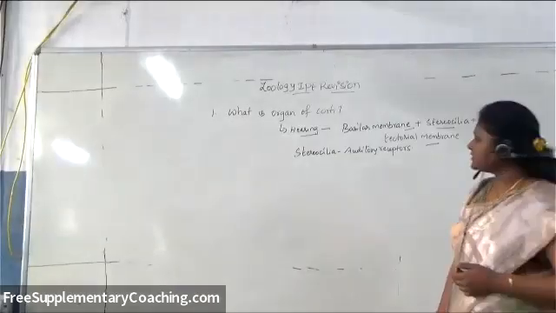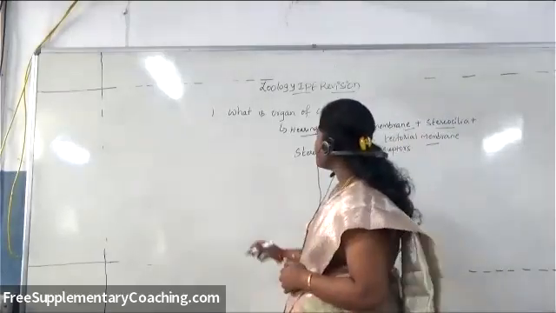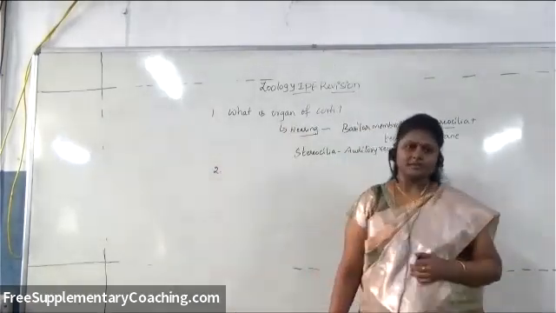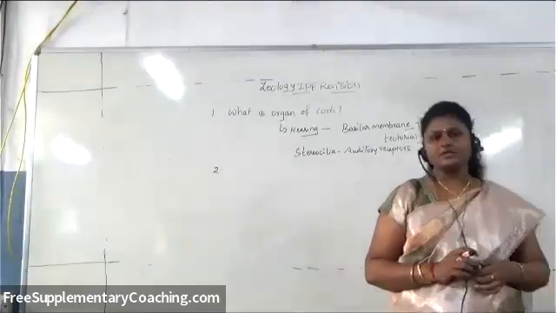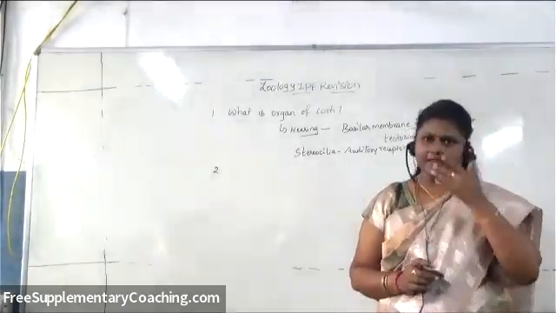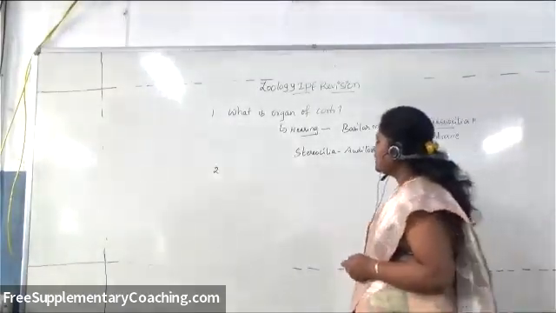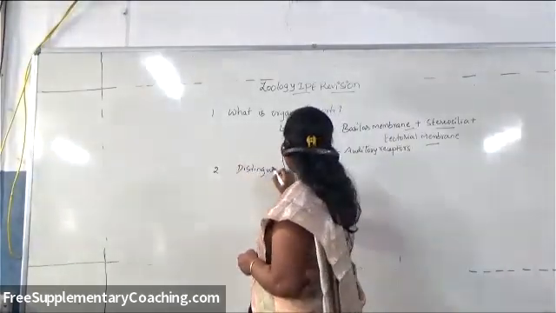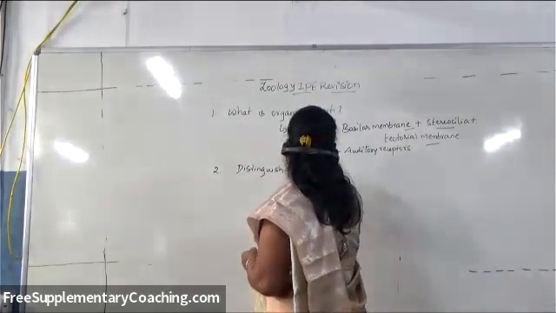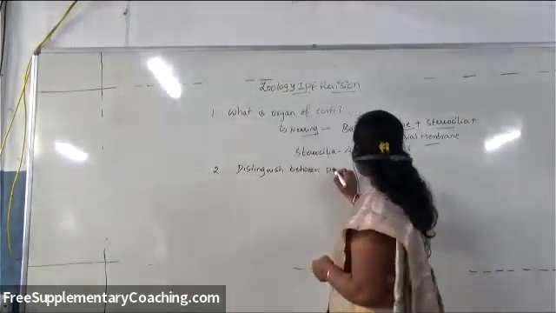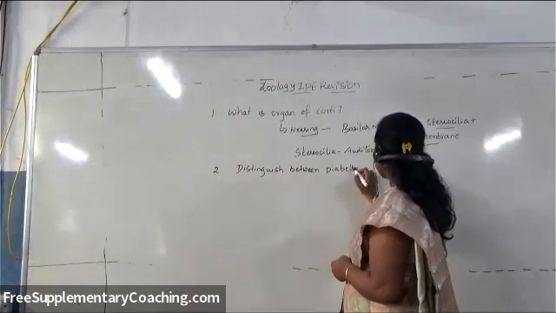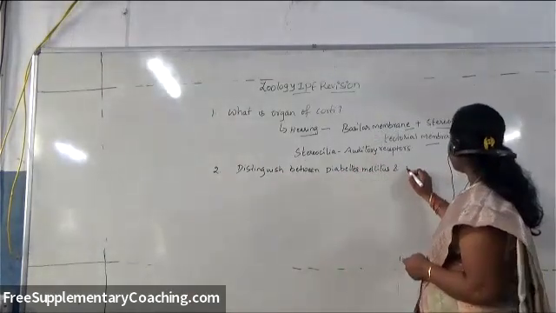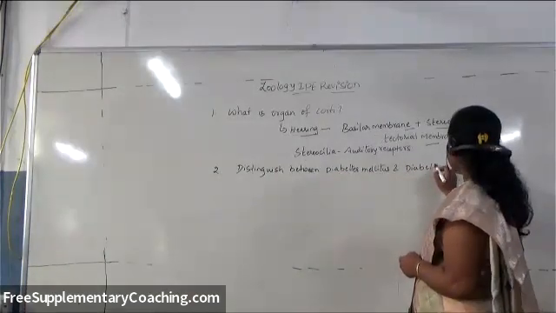Next, coming to other important questions from endocrine system and chemical coordination. The important VSAQ from this chapter is: distinguish between diabetes mellitus and diabetes insipidus.